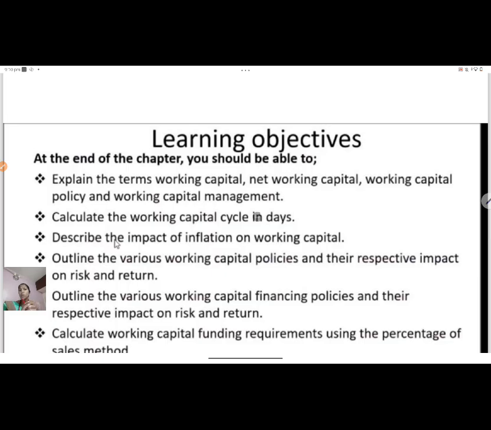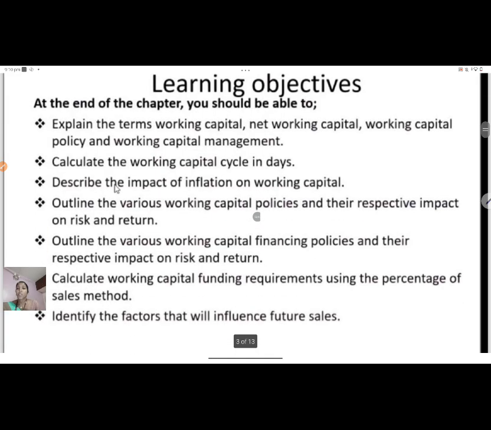In this chapter, firstly I will explain the term working capital, net working capital policies, and working capital management. Then how to calculate the working capital, and based on the working capital required, what is the operating cycle, and what is the estimation of working capital for a business.